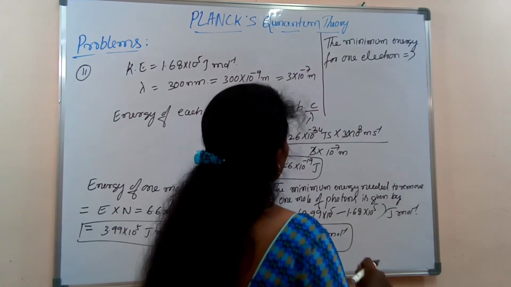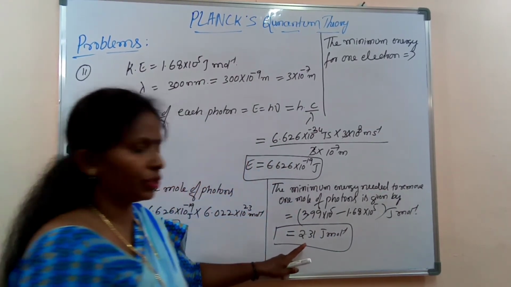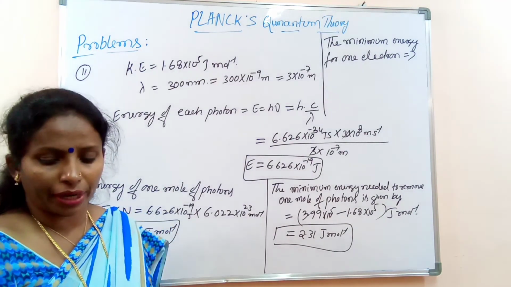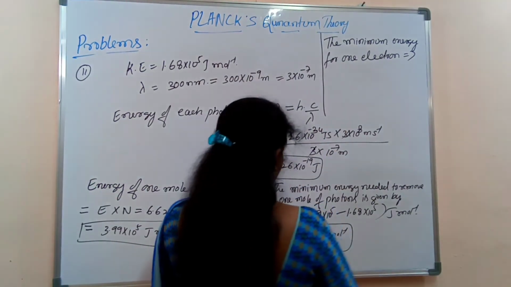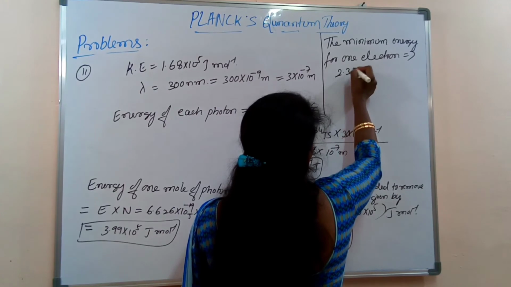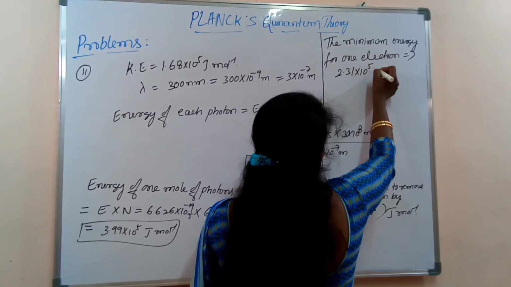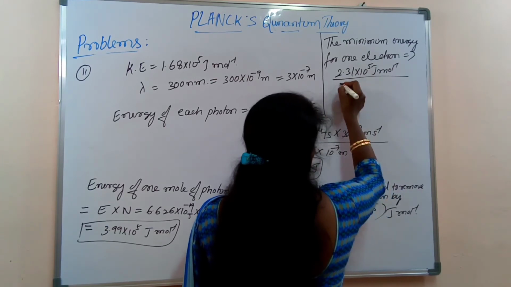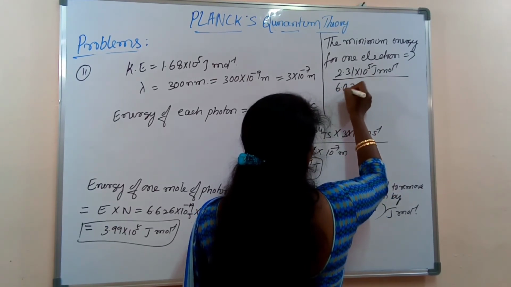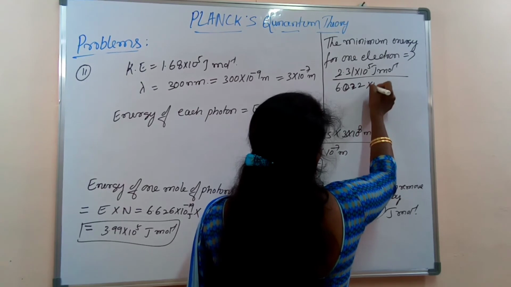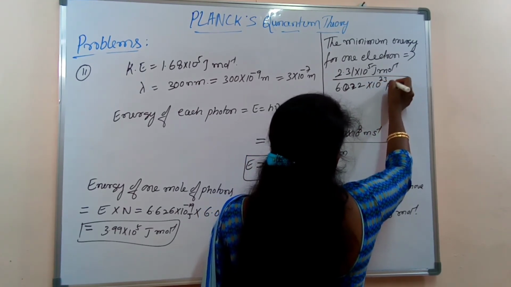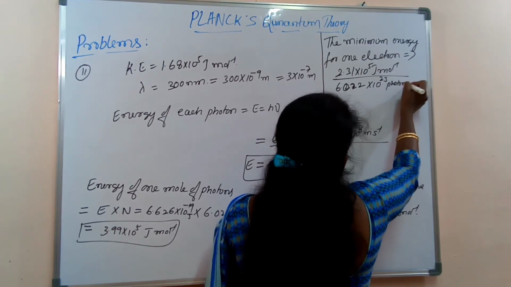So this is energy for 1 mole. Then this will be divided by Avogadro number. This is 2.31 into 10 to the power of 5 joule per mole divided by Avogadro number, 6.022 into 10 to the power of 23 per mole.